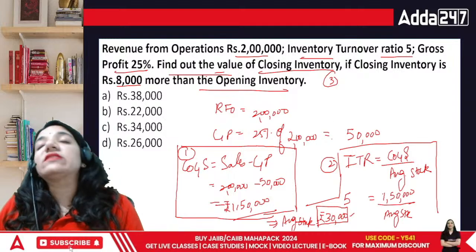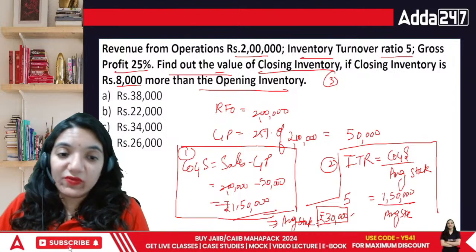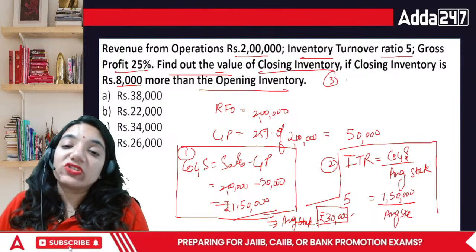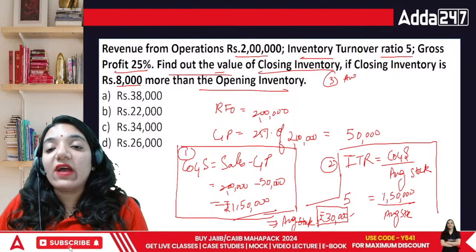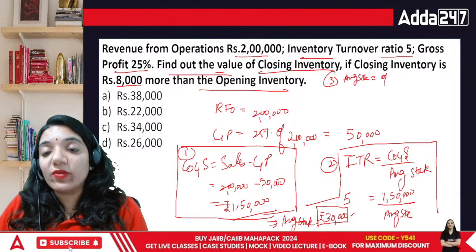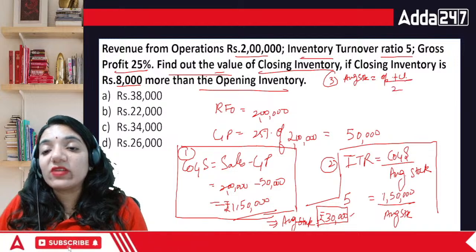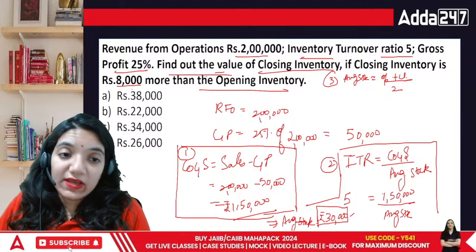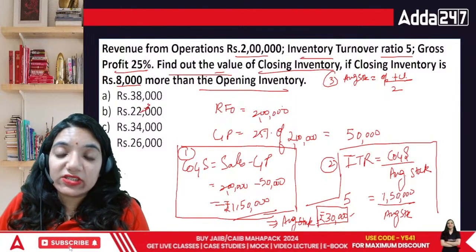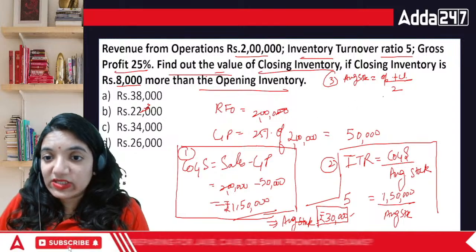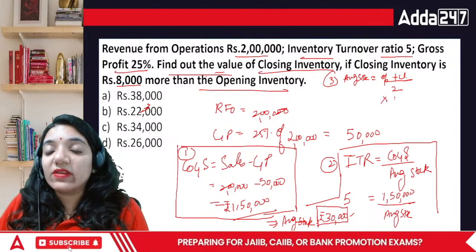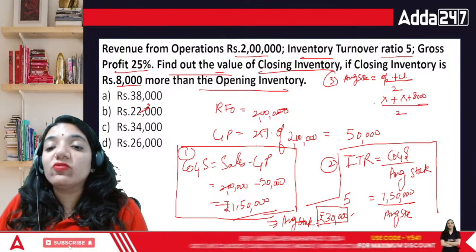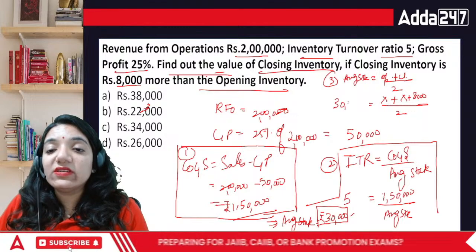This can be asked as a multiple case study based question where the first point can be related to the cost of goods sold, second can be what is the average stock, and third, on the basis of average stock, which is equal to opening plus closing divided by 2. If the closing stock is 8,000 more than opening, that means if the opening is X, then the closing is X plus 8,000, divided by 2, is equal to 30,000.